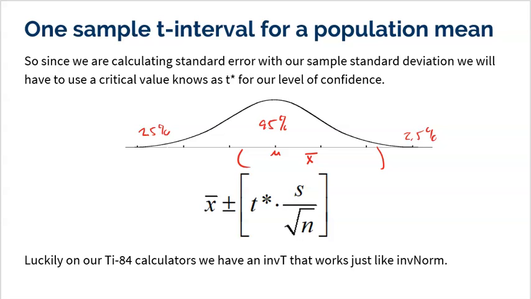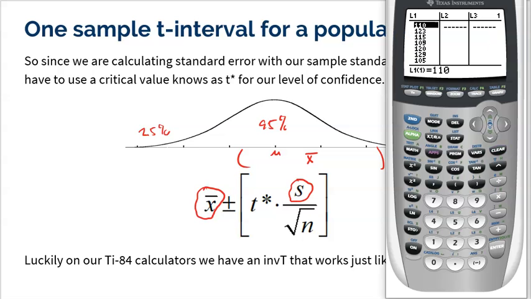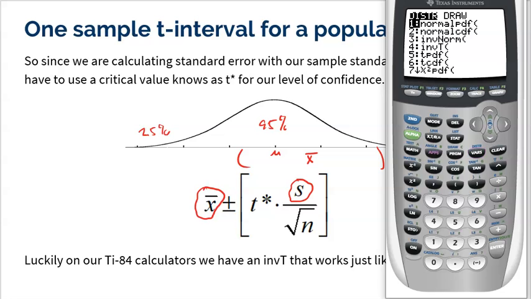All right, you're going to be able to calculate this number. Remember, you could type all of your fish into your calculator and get the sample mean. Your calculator could do it for you. Again, once you type all that data in, the calculator's going to give you the mean and the standard deviation. The only other thing we really need in this formula is the t-star. Well, guess what? You probably never realized this yet, but if you go 2nd VARS on your calculator, right underneath invNorm, there's invT.